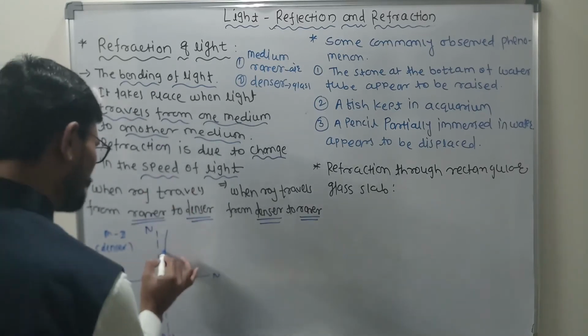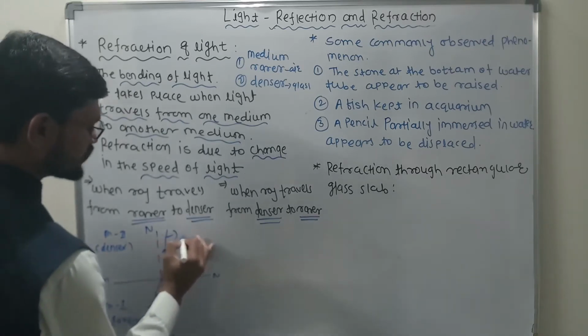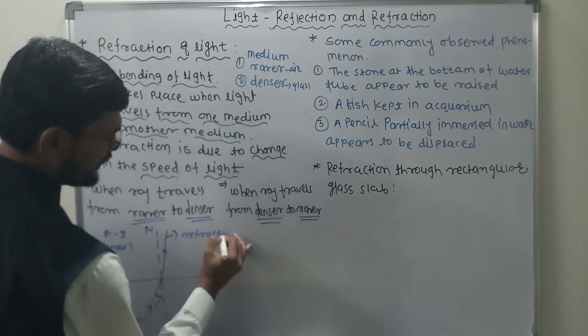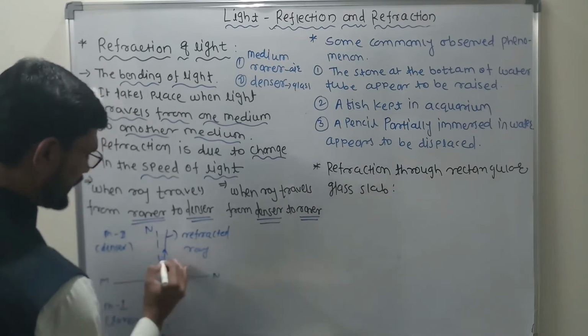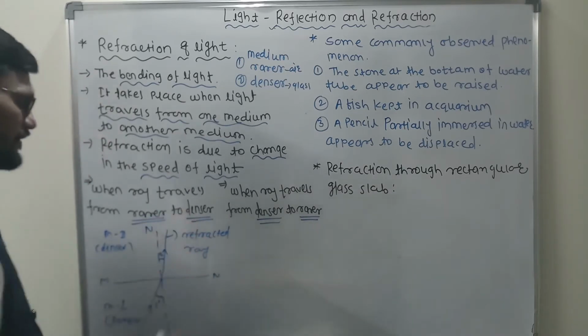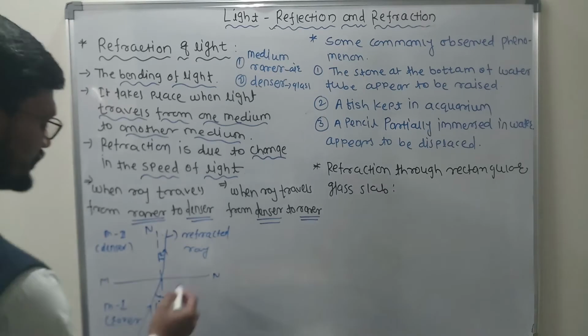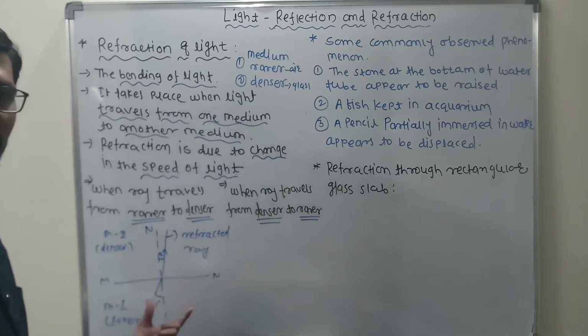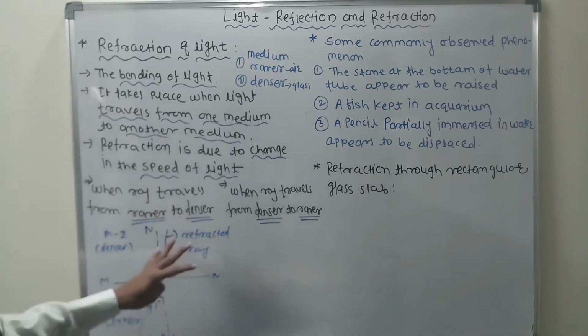Clear? So this is the path followed by the light, and this ray is called the refracted ray. This angle is called the angle of refraction. This one is obviously called the interface. Are you getting what I'm saying? Which means that this has to be remembered.